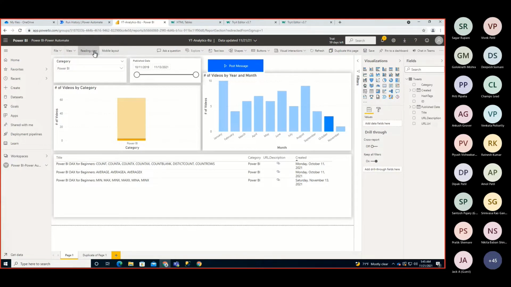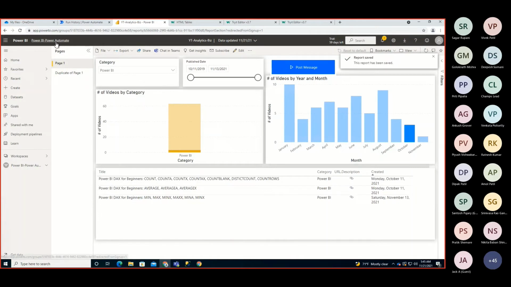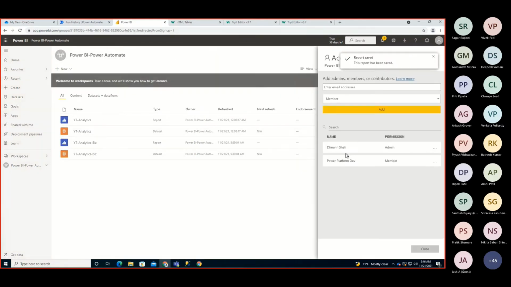Now, let's say for example, I have created this workspace and I have added this flow inside it. Now, let me just move to the reading mode by saving it. And now let me just talk about the permission thing. So at this moment, you can see if I check the workspace permission, this workspace has 2 users with permission, Dhruvin, and another user is Power Platform Dev. Now, the question arises, let's say this flow is something I just created, and it is not shared with the other user. Then will the other user who is part of this workspace be able to access this flow, and will he be able to click the button?